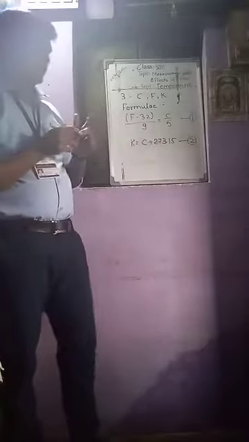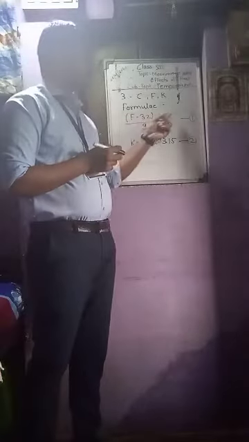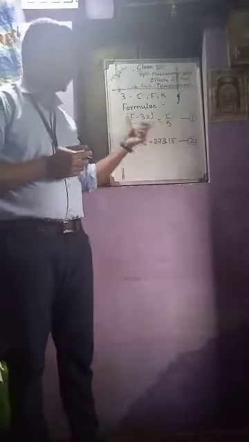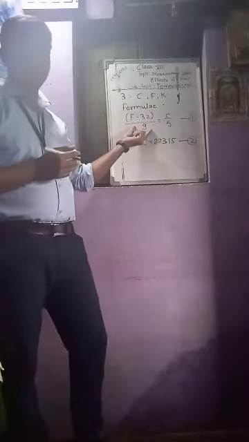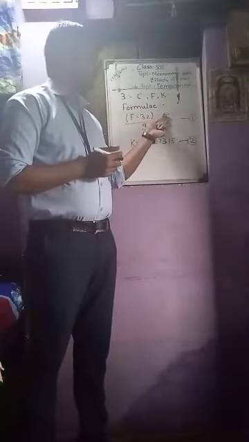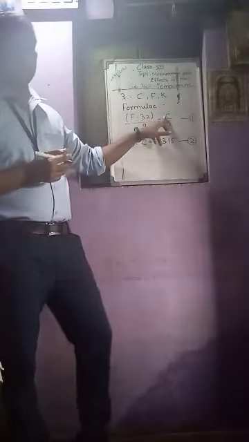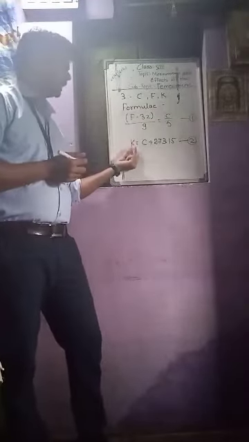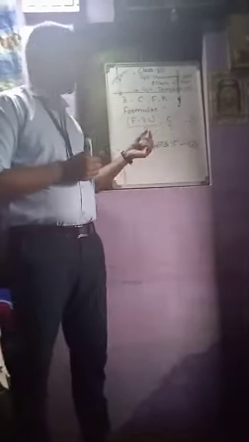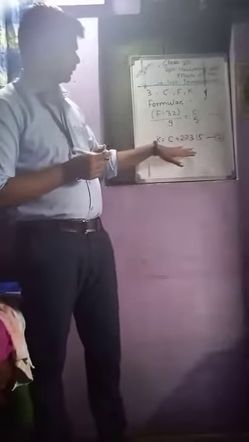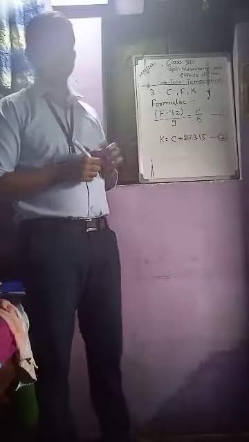We can calculate Fahrenheit or Celsius with the help of this formula: F minus 32 divided by 9 equals C divided by 5, where F is Fahrenheit and C is Celsius. And to calculate the Kelvin, we have K equal to C plus 273.15, where C is the Celsius.